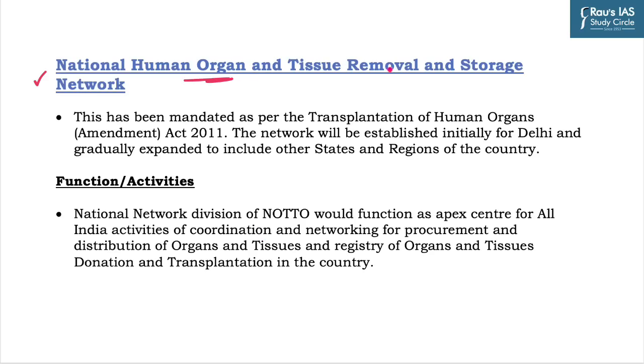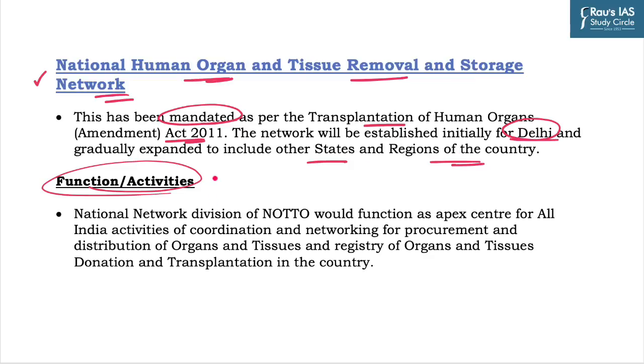National Human Organ and Tissue Removal and Storage Network. This has been mandated as per the Transplantation of Human Organs Amendment Act 2011. And this network will be established initially for Delhi and gradually will be expanded to other states and regions of the country. What are the functions and activities of this division?